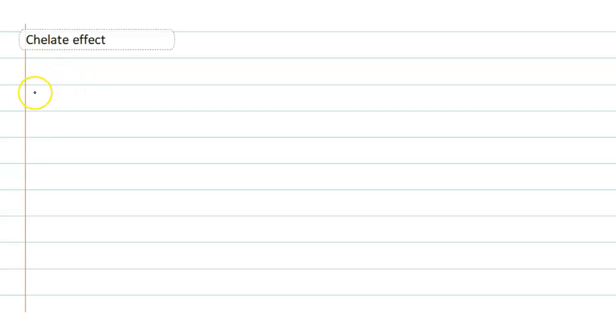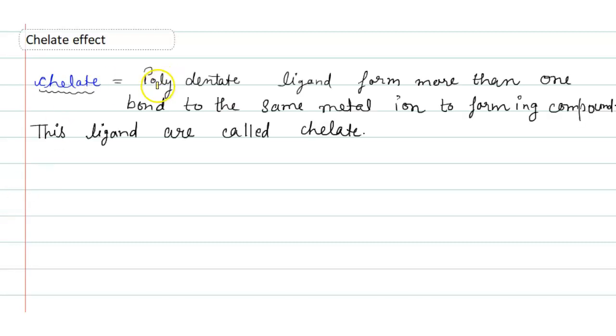Here first we have to know what is chelate. A chelate is a polydentate ligand that forms more than one bond to the same metal ion to form a compound. This ligand is called a chelate, and the complex formed is called a chelate complex.